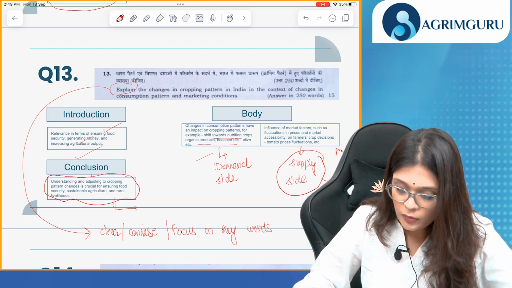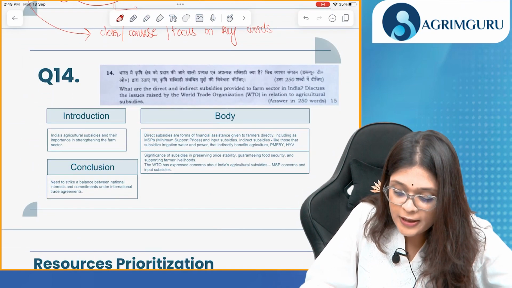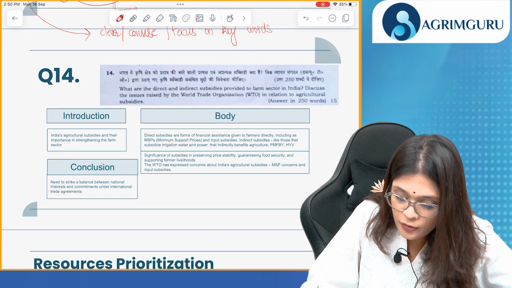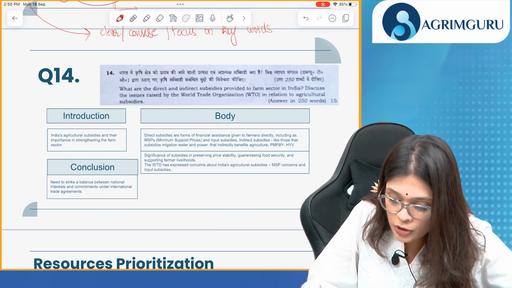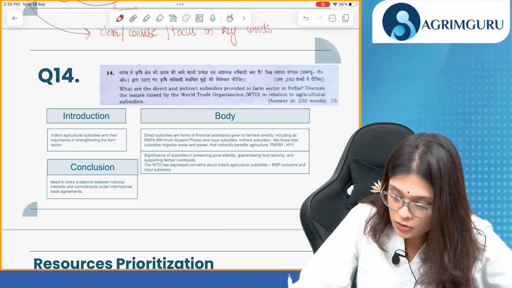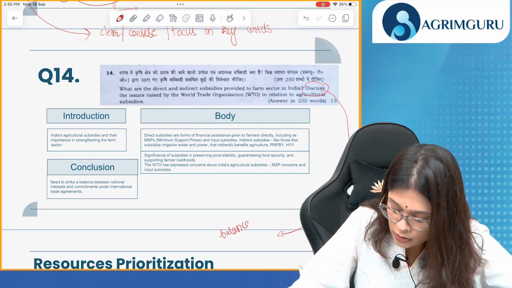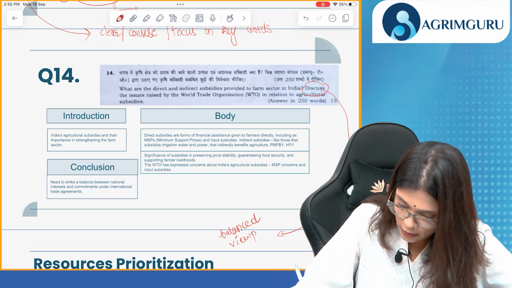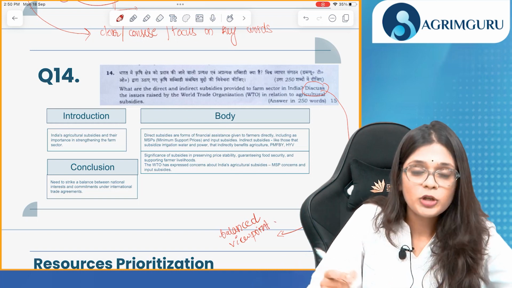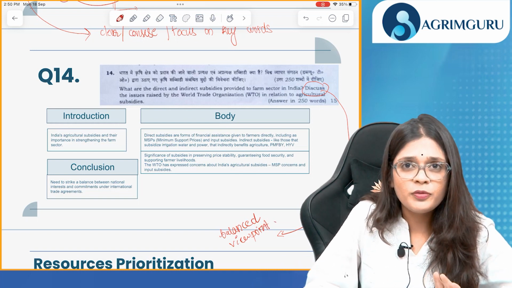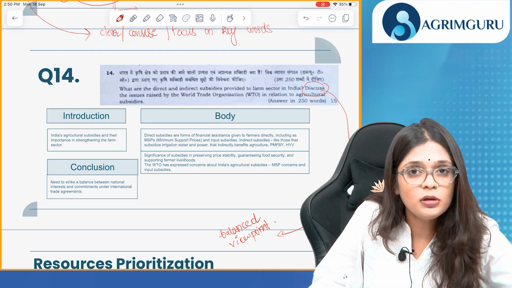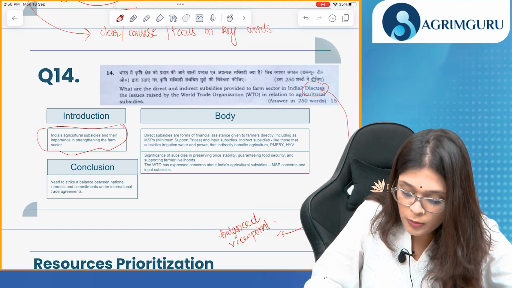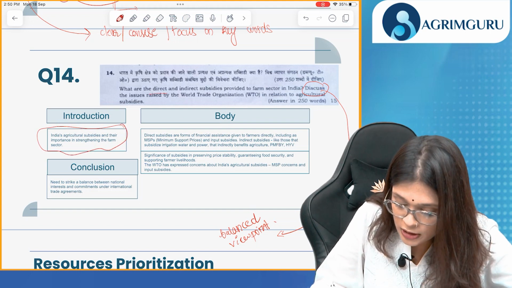Now 14th. What are direct and indirect subsidies provided to the farm sector in India? Discuss the issues raised by the WTO in relation to agricultural subsidies. Discuss. We have to give a balanced point. So in the introduction, we'll talk about India's agricultural subsidies and their importance in strengthening the farm sector. In the body, we'll talk about direct subsidies and indirect subsidies.